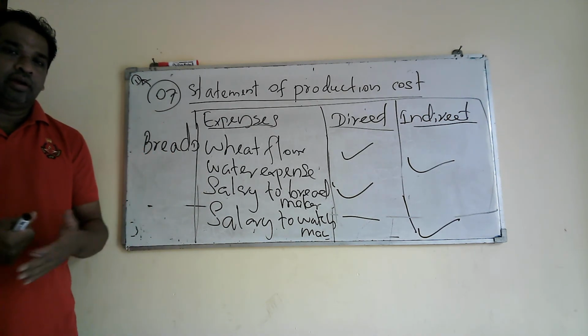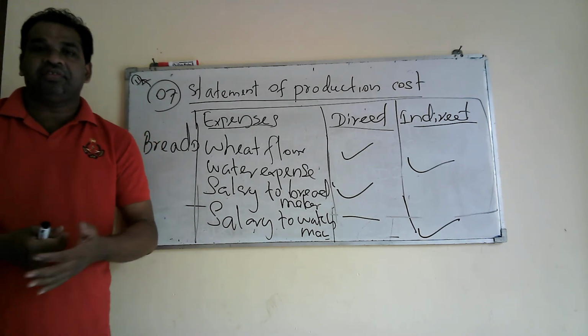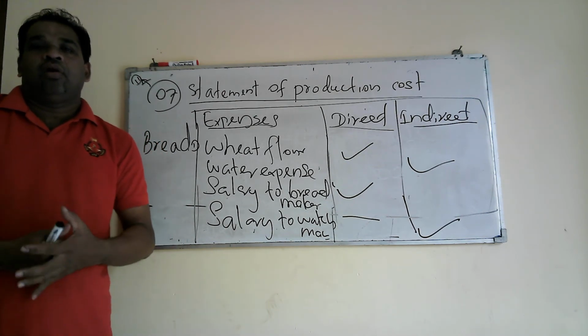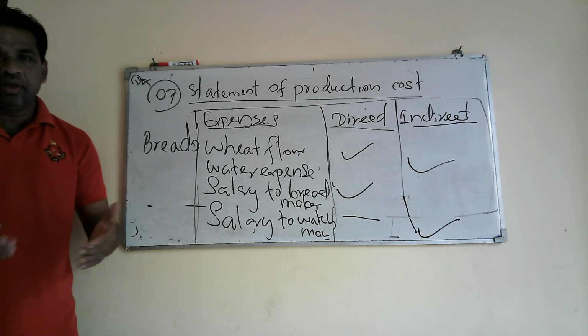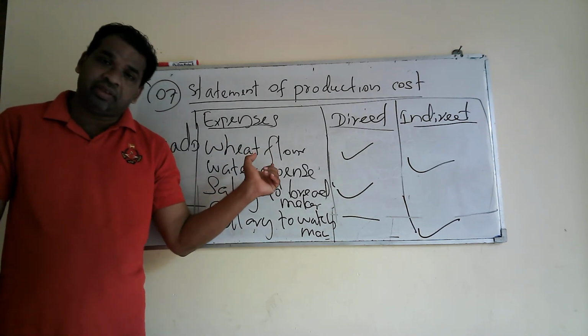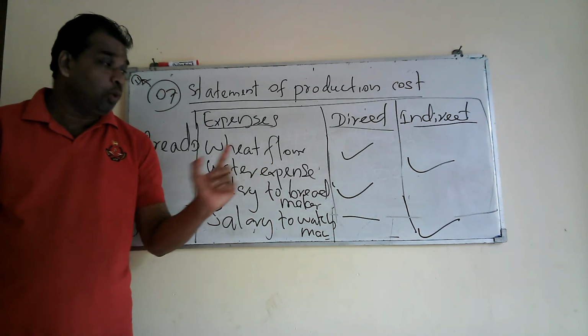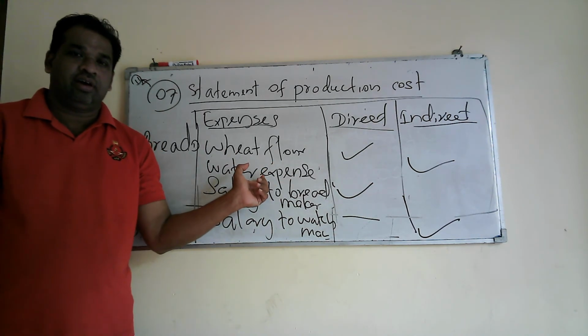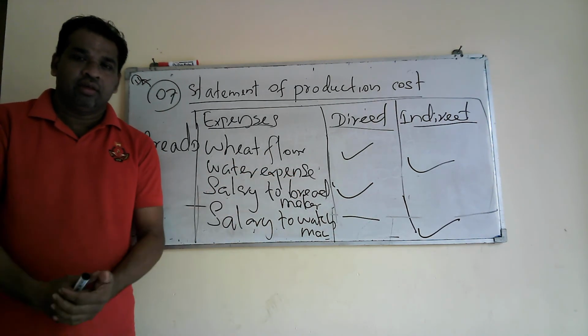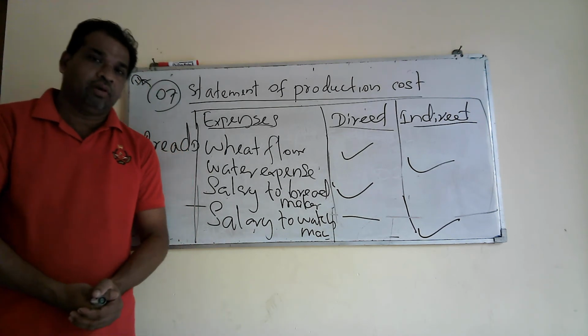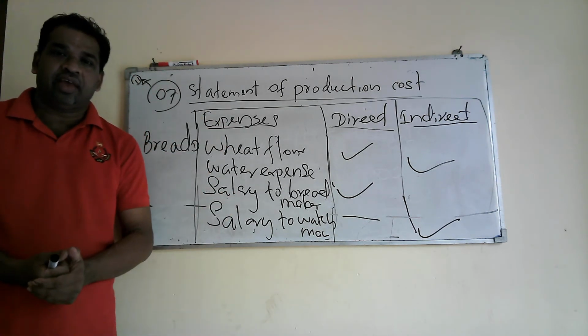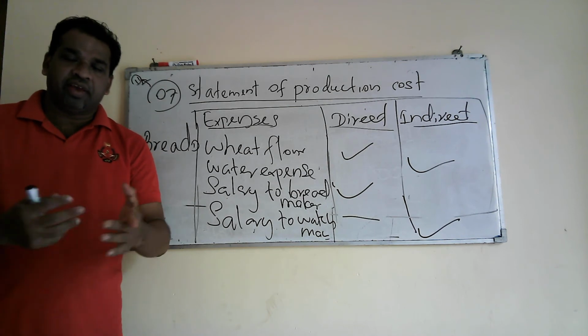You have already discussed all the lessons, but they are all from trading businesses, but this is related to a manufacturing concern or manufacturing company. Therefore, this is new for you. Please study well and be aware of these cost elements and do the same exercise.